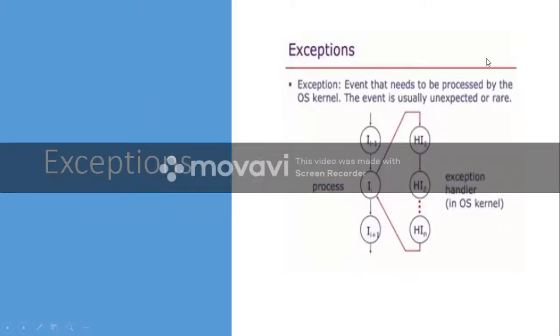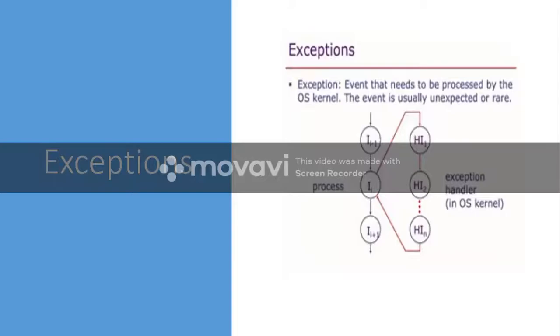Okay, so let us say there is an exception. First let us try to understand what an exception is. An exception is an event; basically, an exception is a runtime error. When you are executing a program, if any error occurs, these errors are called exceptions.